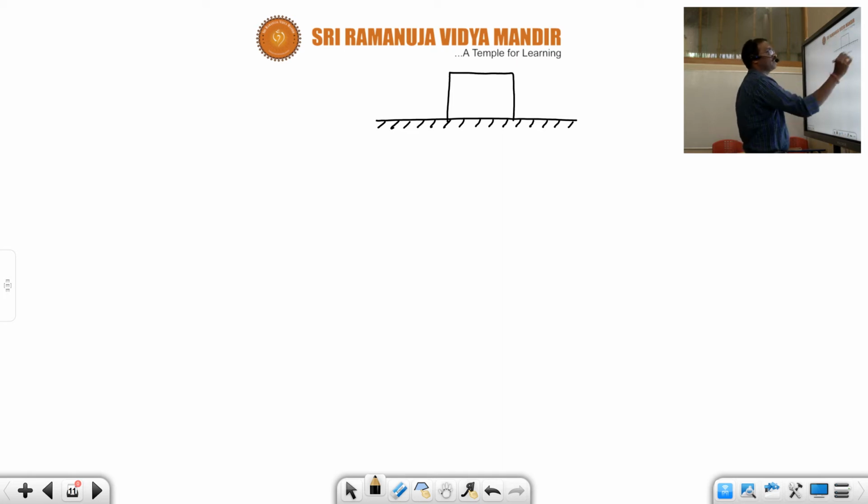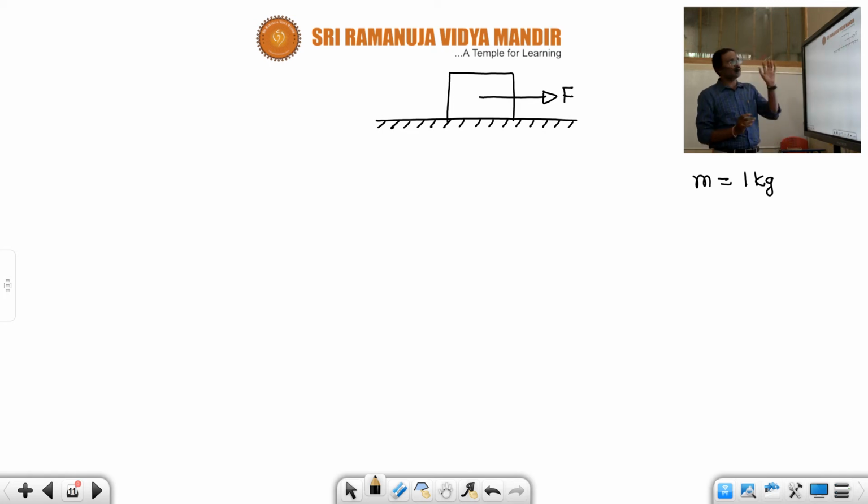Mass of the block is taken as m equal to 1 kg. Here this is a variable force I am applying. F is the applied force. I can increase the force F.